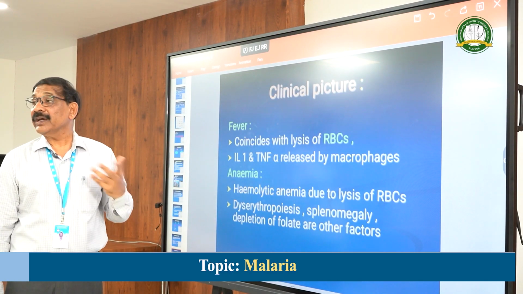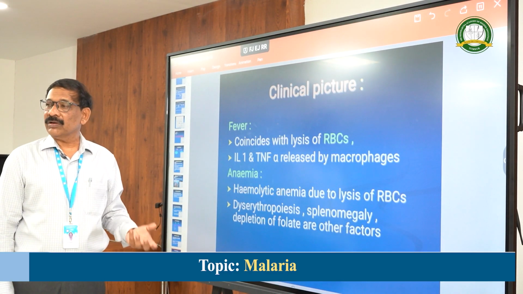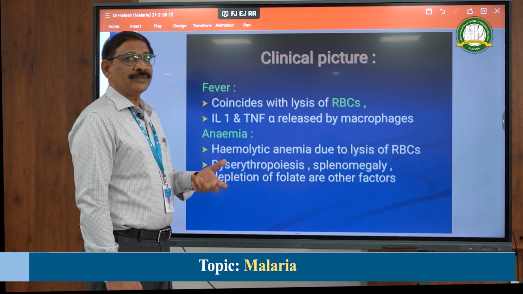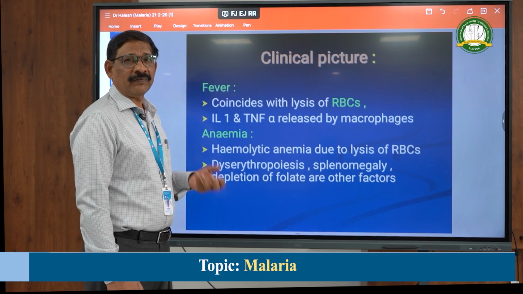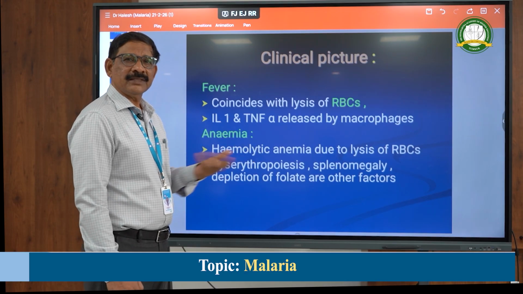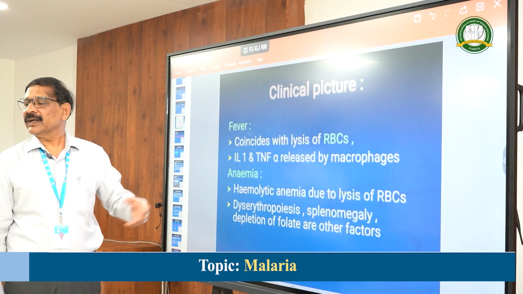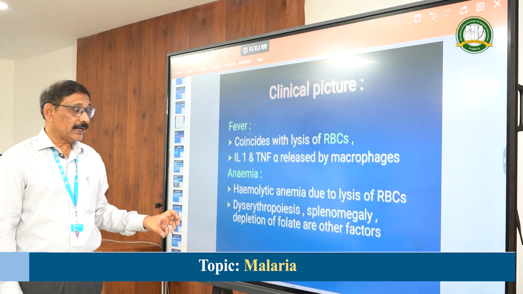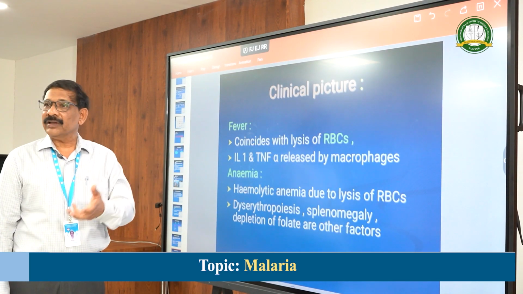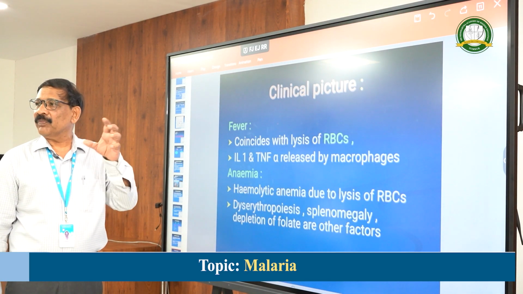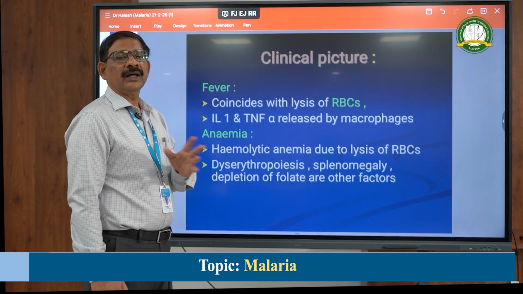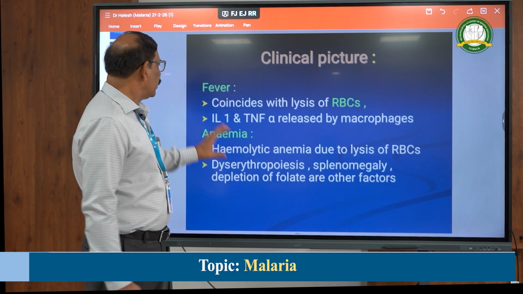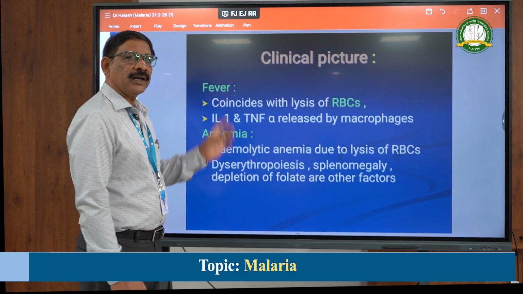Next comes the anemia. Why does anemia occur? Because RBCs are involved, thousands of RBCs are ruptured, that is one cause. Not only that, erythropoiesis is affected, because the reticuloendothelial cells and even the bone marrow are affected, so the production of RBC itself is affected. Not only that, the infected RBCs and also the non-infected RBCs have an antigen antibody complex covering them, which is cleared by the spleen. Hence all these factors lead to fever, anemia and splenomegaly.